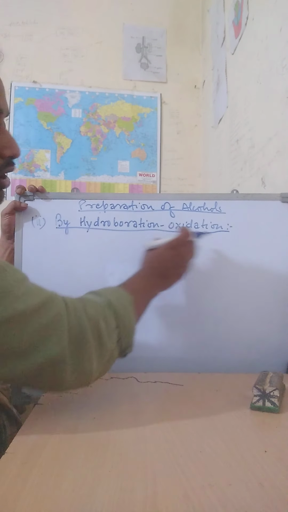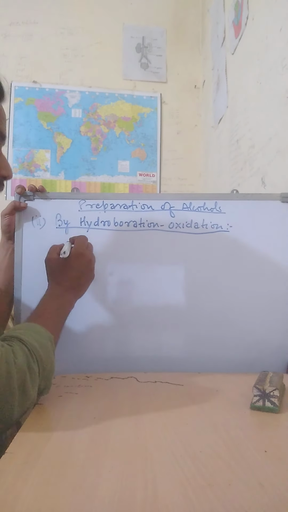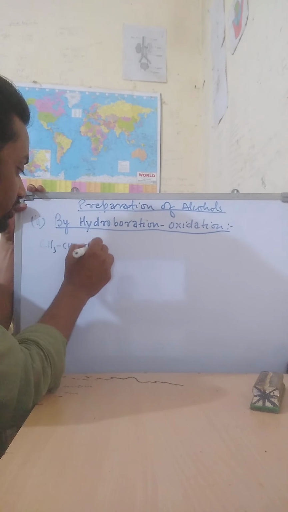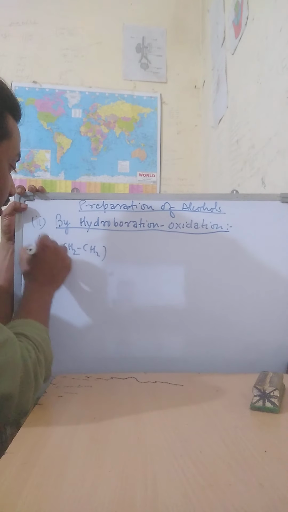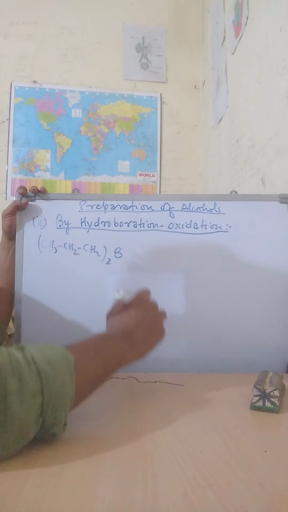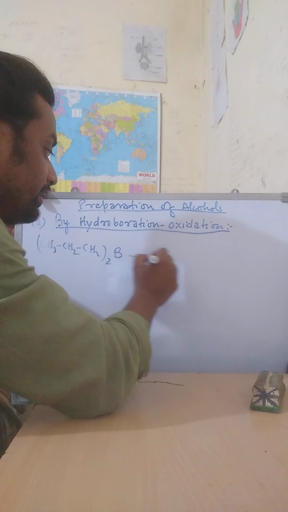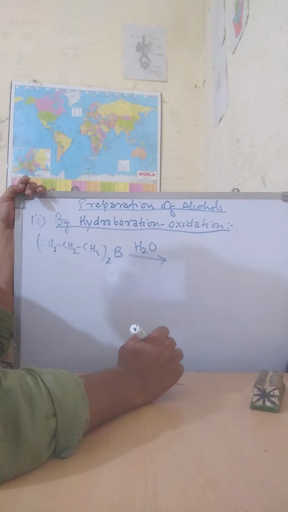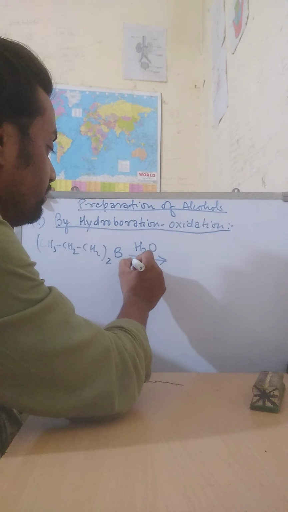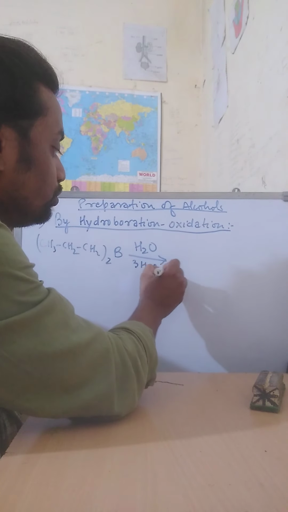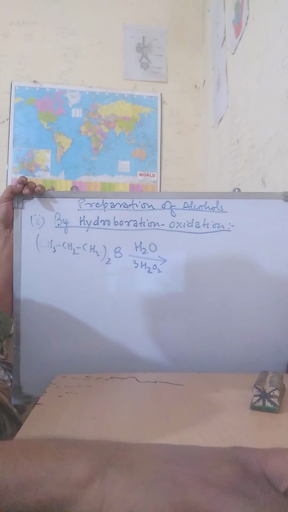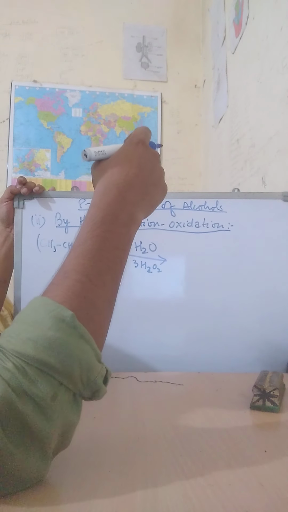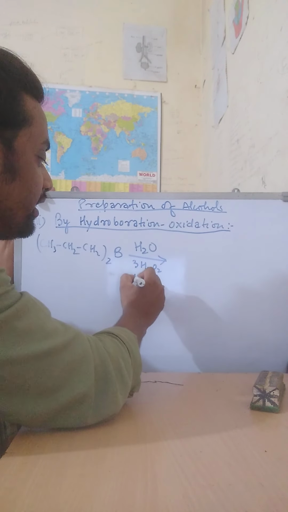The product was (CH3CH2CH2)3B, and it reacts with H2O2, and this happens in the presence of what? NaOH, means a base. So you can write NaOH here also.